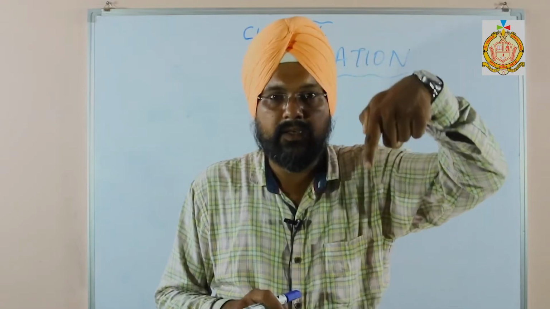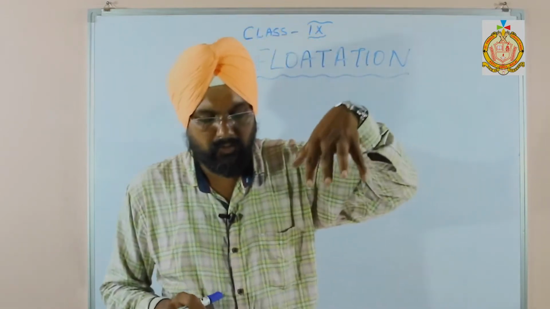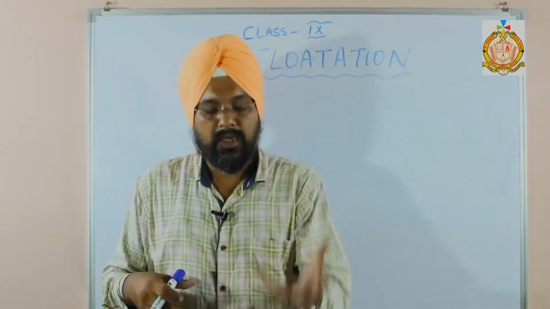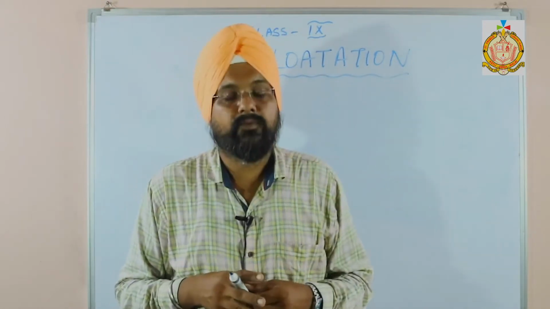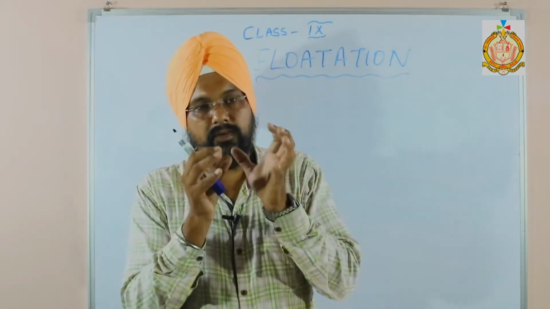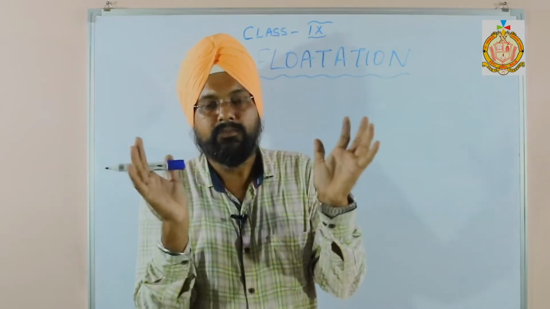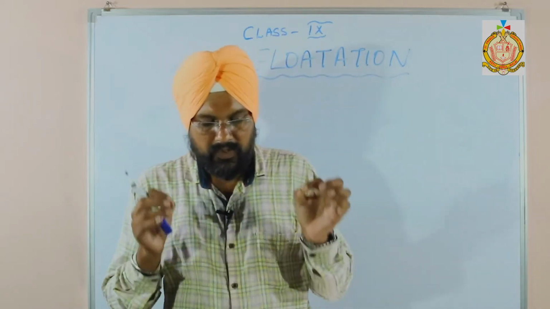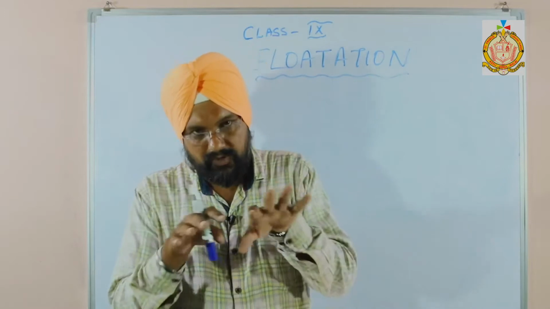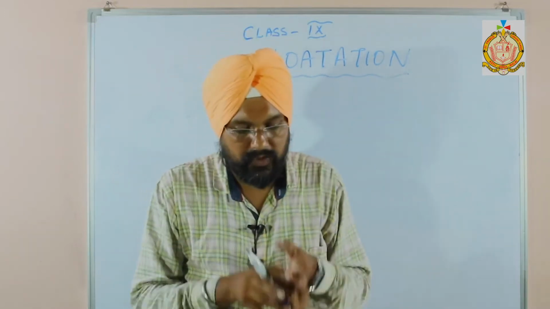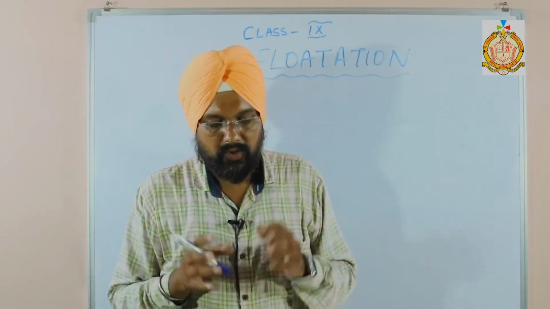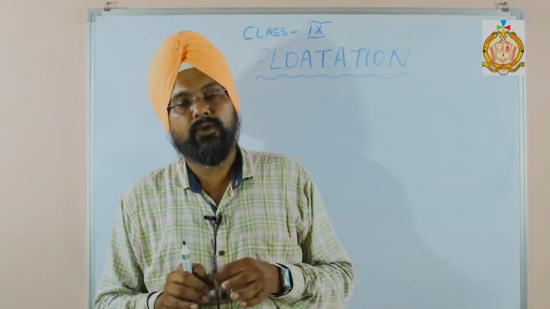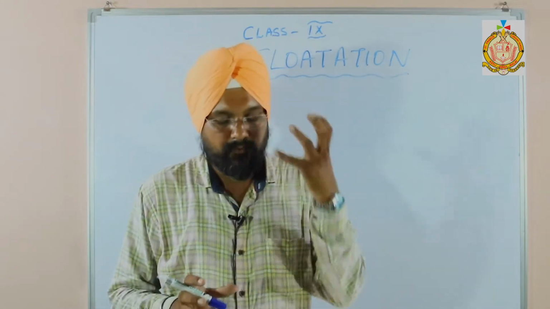The weight has the tendency to sink the body downward, but the upthrust applies force upward, from the liquid, vertically upward through the center of buoyancy. The upthrust is always applied at the center of buoyancy, which is the center of gravity of the displaced liquid. The upthrust is equal in magnitude to the weight of the liquid displaced. This force has a tendency to make the body float. Which force? The upthrust, the upward force.